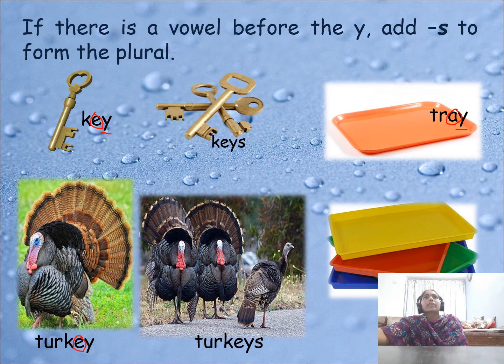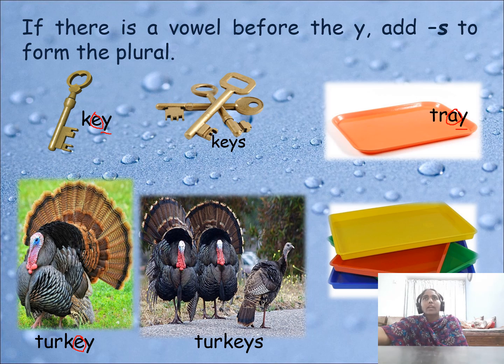Now here, if there is a vowel before y, what will you do? You add s. Simple. You have to remember, by observing these words, that if a word ends with y preceded by a vowel, preceded means before, y before, if it is a vowel. See, I circled some letters here. Are those vowels or consonants? Yes, vowels, a and e. If y is preceded by a vowel, you have to add s to the word. Simple. Keys. No need to change anything.